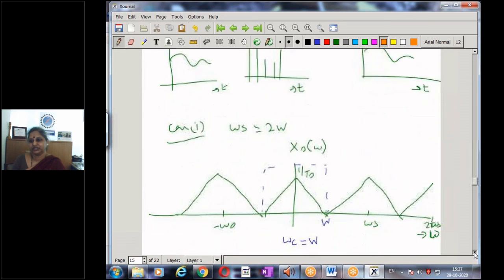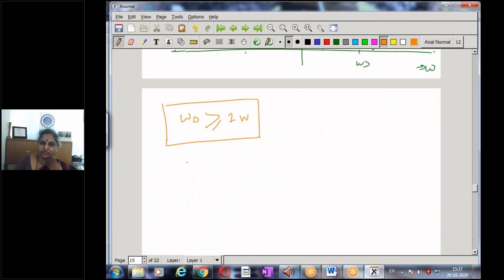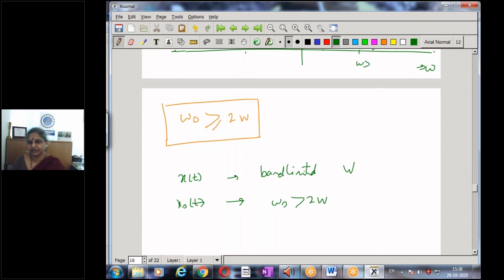Now in this whole process, did we make any assumptions? What is our understanding till now? What we said is, if I have a continuous time signal that is band limited to W, I can get a sampled signal x_s(t), which is sampled at a frequency Fs such that omega s is greater than 2w.